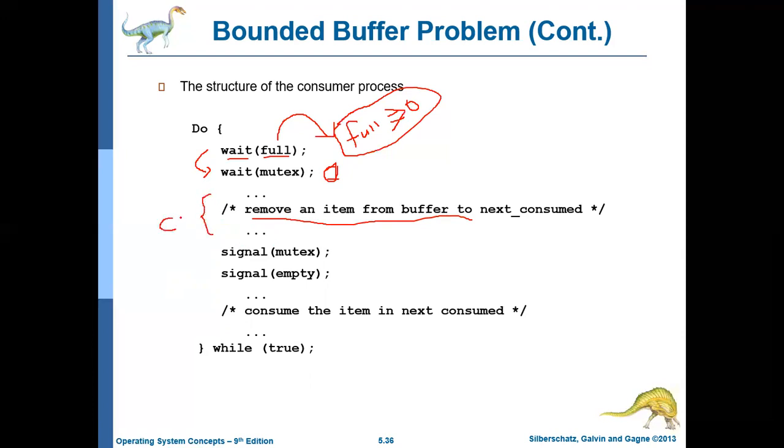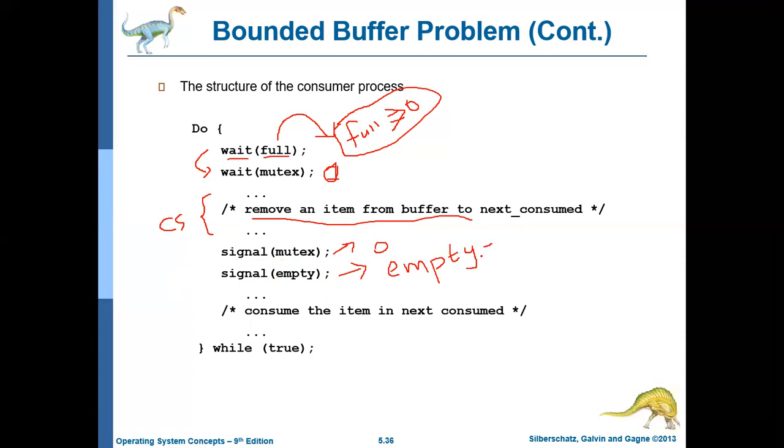Now the consumer's job is over, so immediately it has to come out. First it signals mutex, that is, it makes the lock 0, which means the critical section is now free. If the producer wants to enter the critical section, the producer can enter. And it also performs a signal operation on empty because it has consumed one item. Whatever the previous empty value was will now be incremented by 1.